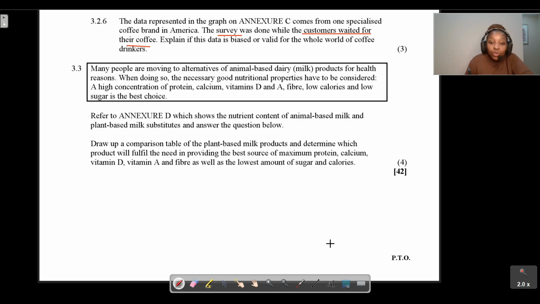So here, guys, we have to draw a comparison table of the plant-based milk products. And we want to determine which product, from drawing this comparison table, will fulfill the need in providing the best source of maximum protein, calcium, vitamin D, so on and so forth.